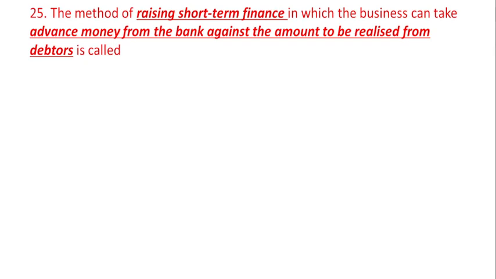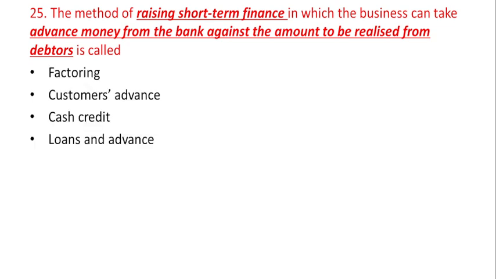Question number 25. The method of raising short-term finance in which the business can take advance money from the bank against the amount to be realized from debtors is called as. The options are factoring, customers advance, cash credit, loans and advances.